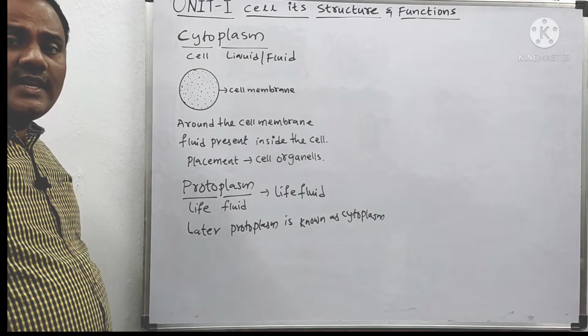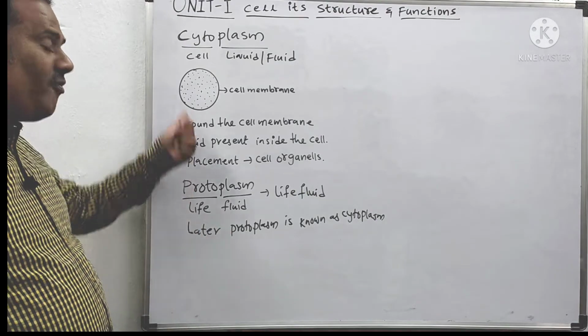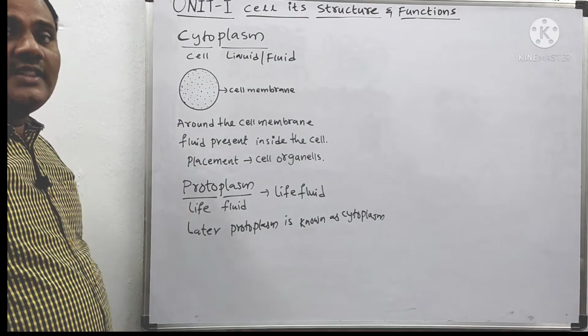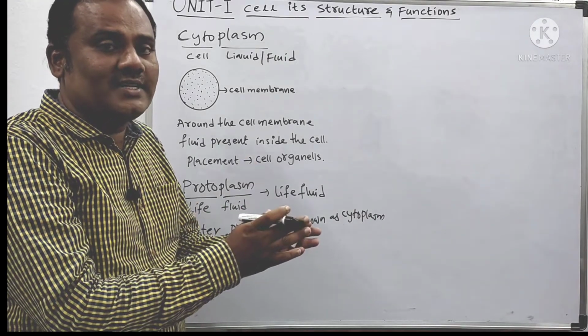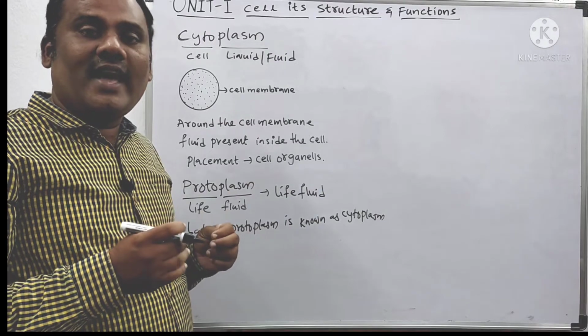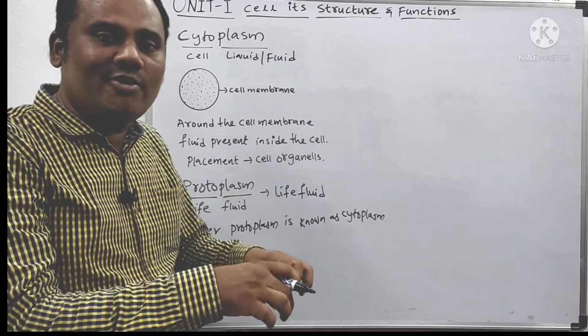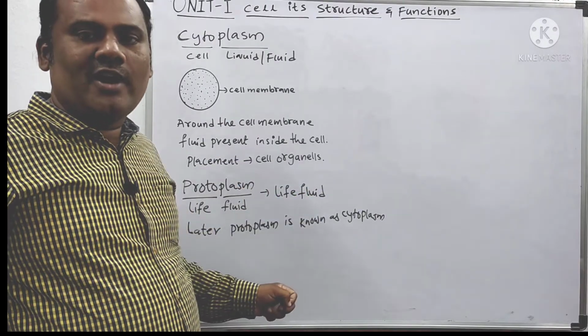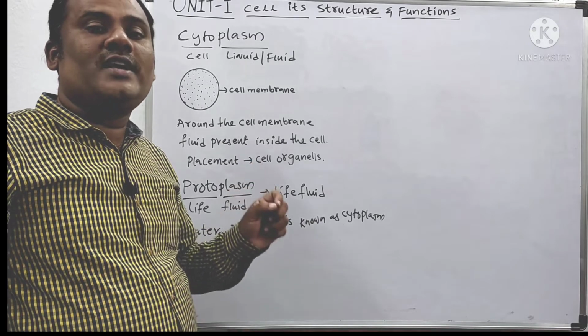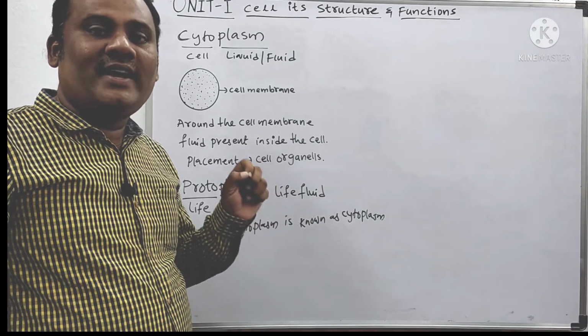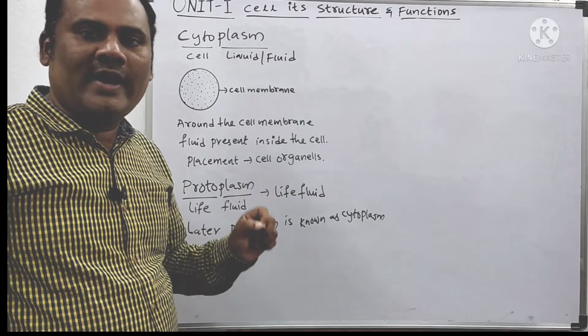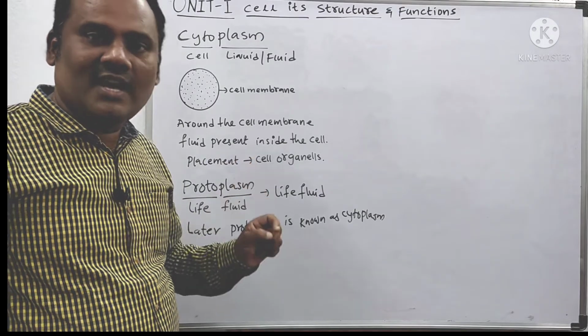So in this way, we come to know about cytoplasm as well as protoplasm. After the discovery of the nucleus, the cell was divided into the nucleus and the part around the nucleus, because the nucleus plays a prominent role in controlling all the functions of the cell.